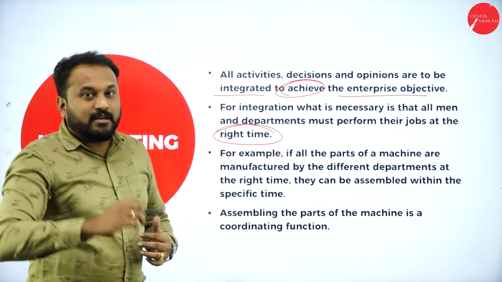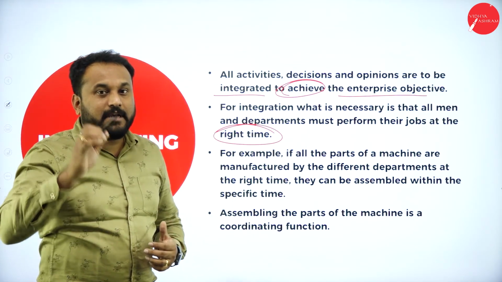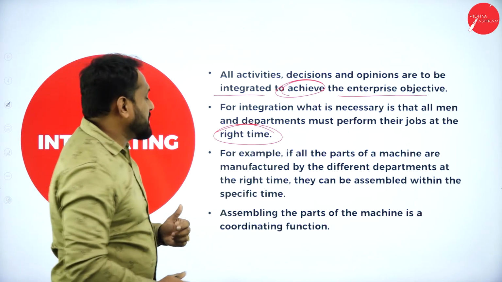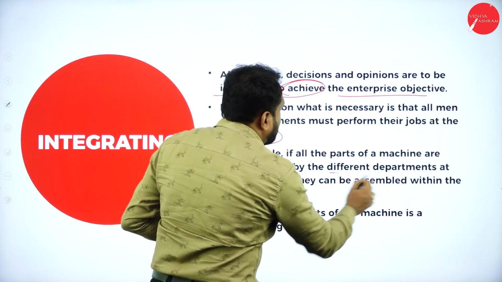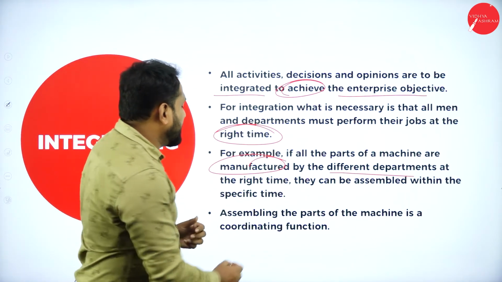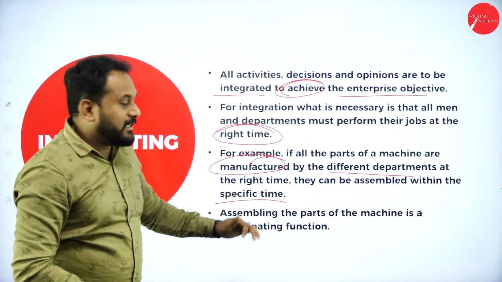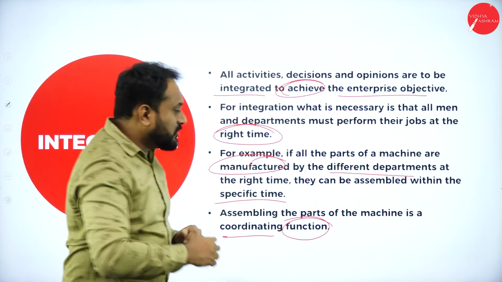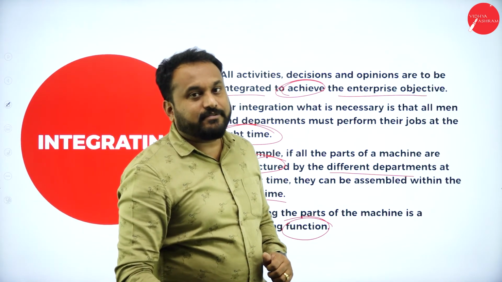So it's like right person, right time and right job. For example, if all the parts of a machine are manufactured by the different departments at the right time, they can be assembled within the specific time. Assembling the parts of the machine is a coordinating function. So these are the principles of coordination.